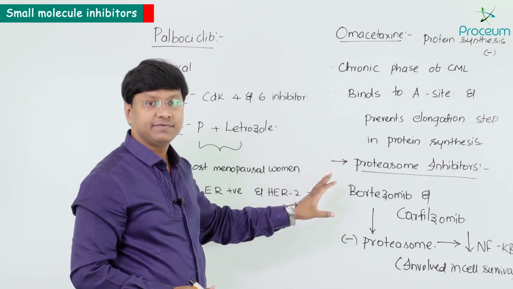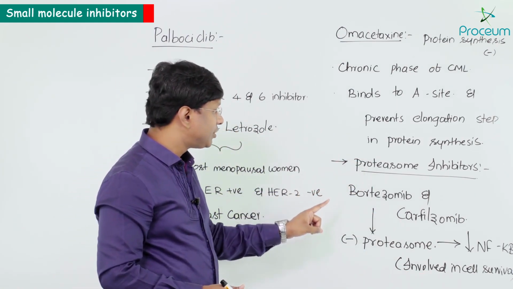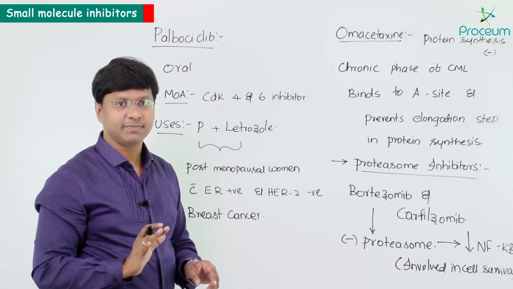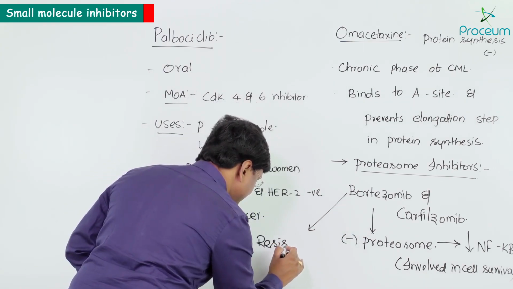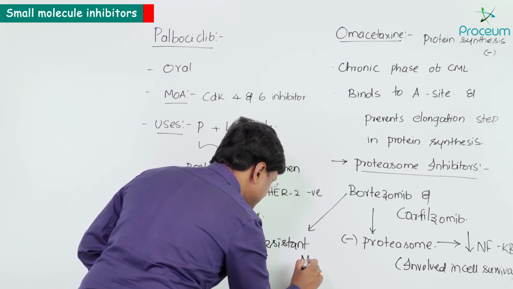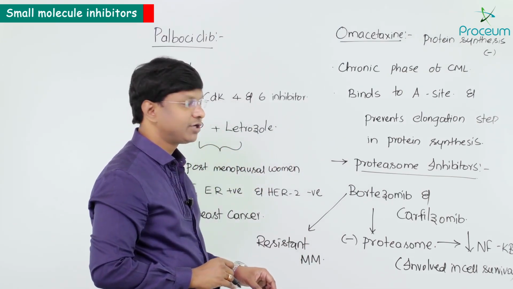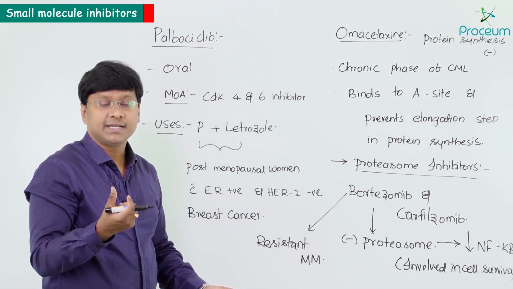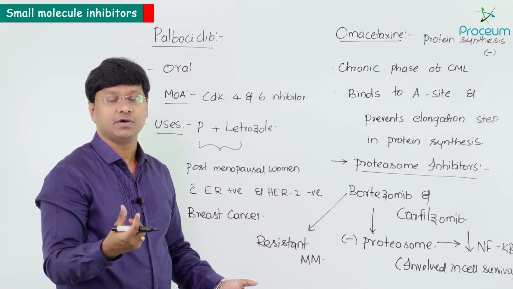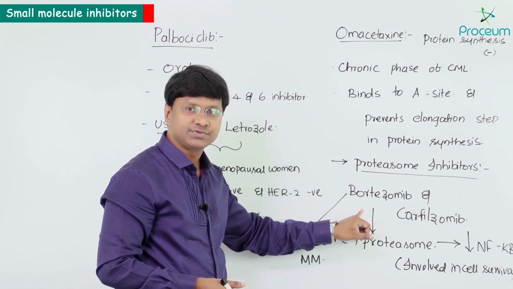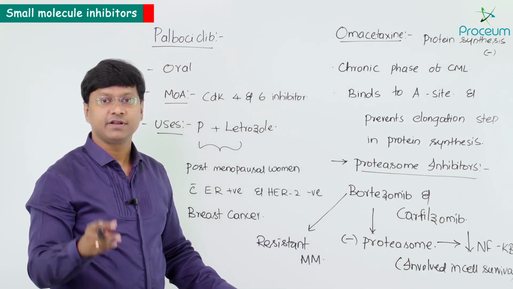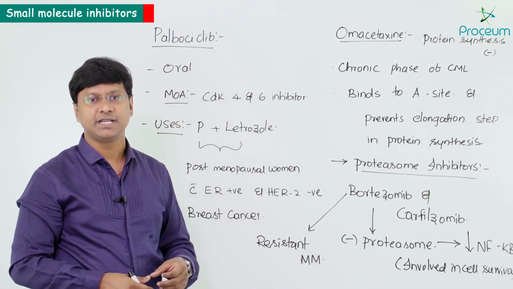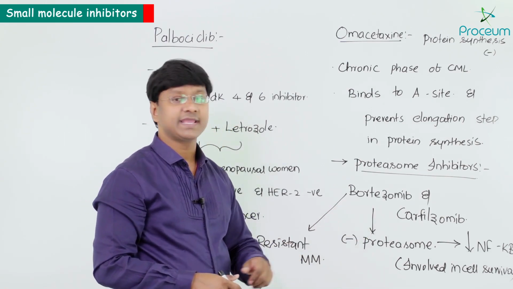Now, where are we giving these particular drugs? Remember, bortezomib and carfilzomib have been approved for the treatment of resistant multiple myeloma. So in case of resistant multiple myeloma, we are using bortezomib. Multiple myeloma is a disorder of the plasma cells, so we want that there should not be abnormal proliferation of the plasma cells. Whenever you give these drugs, they will reduce the survival of the plasma cells in multiple myeloma, and thereby the individual will survive when the individual takes bortezomib or carfilzomib.